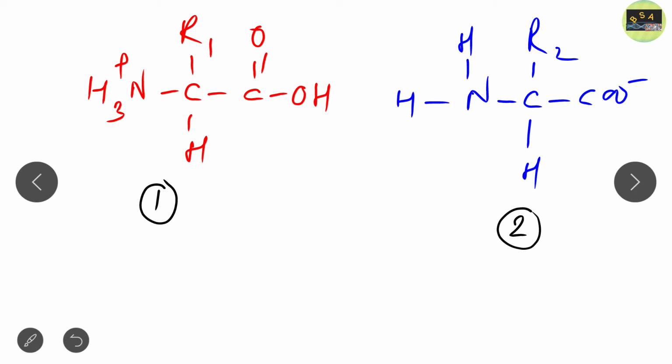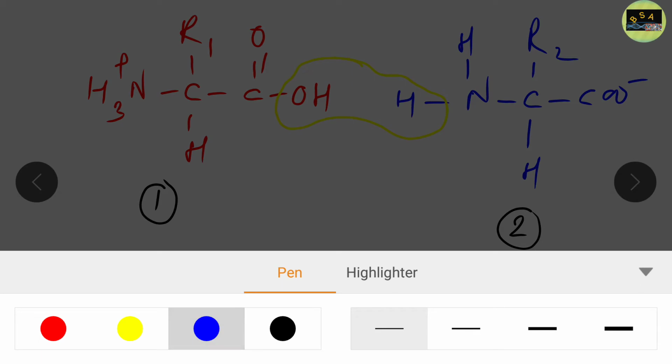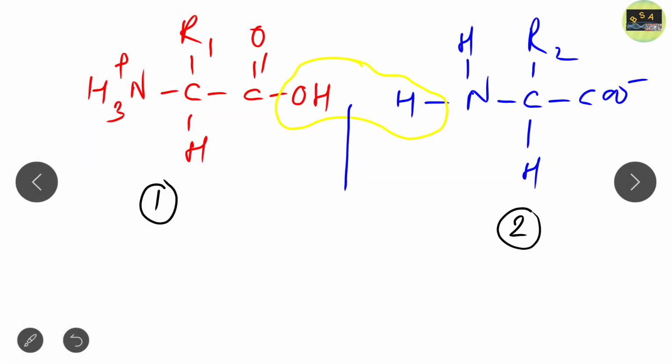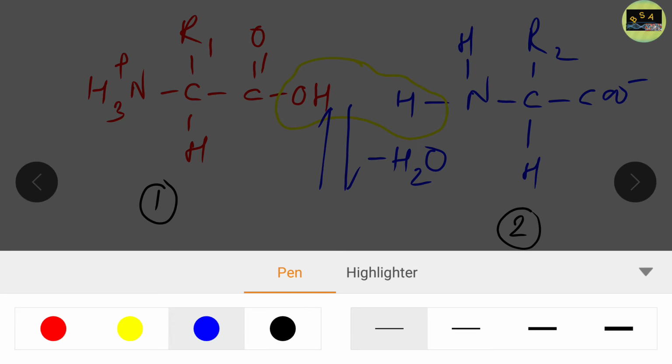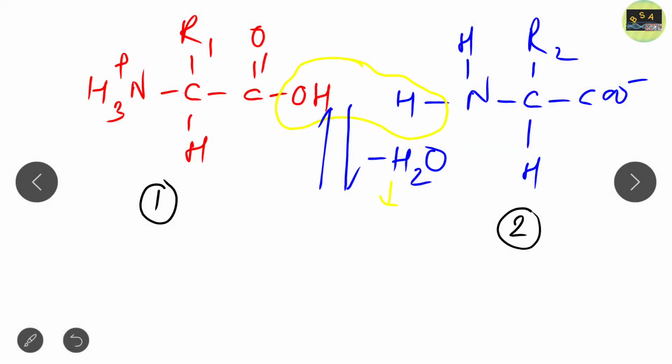From amino acid number 1 the OH is removed, and from amino acid number 2 an H is removed. So here we have minus H2O, that is, a condensation reaction occurs.